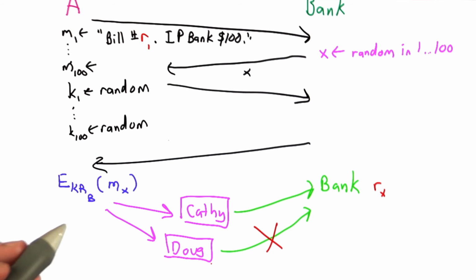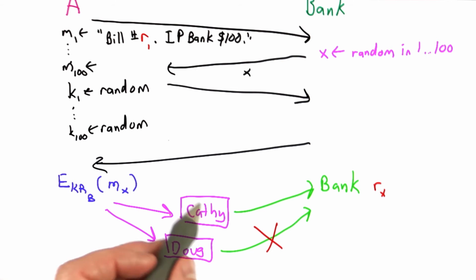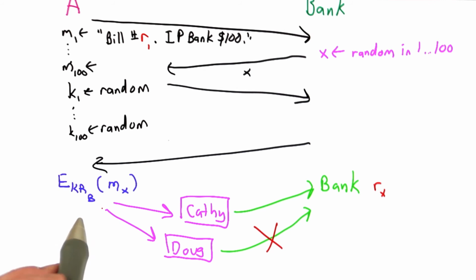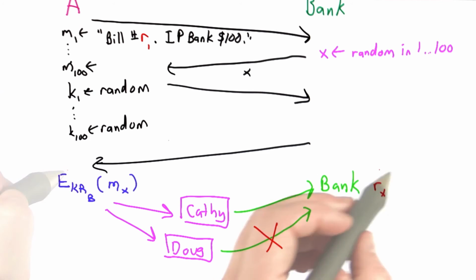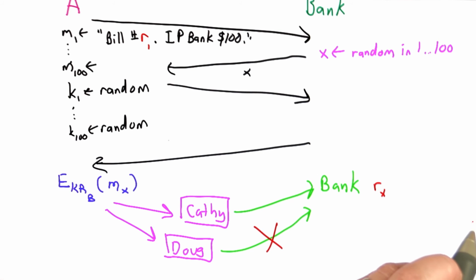The problem is the bank doesn't know who double spent the bill. The bank received the bills from Kathy and Doug, but they weren't the double spenders. They were the ones that were duped into accepting the bill. Alice was the double spender. And because of this blind signature scheme, the bank doesn't know that Alice is the one who spent the bill.